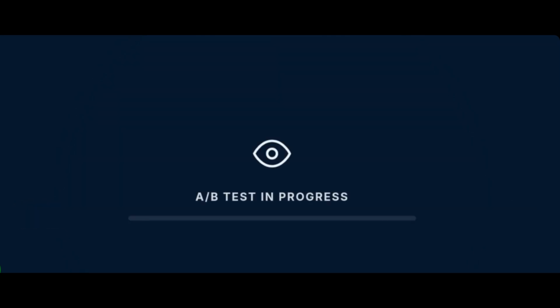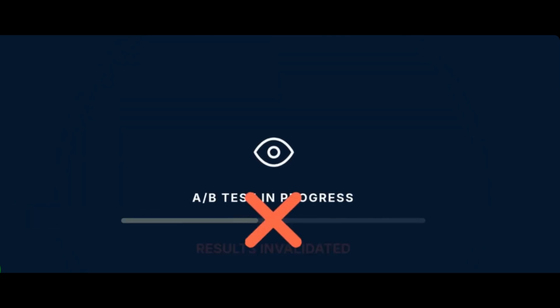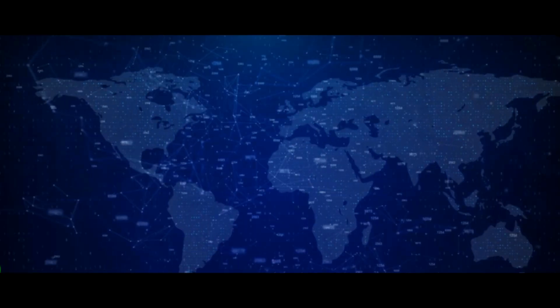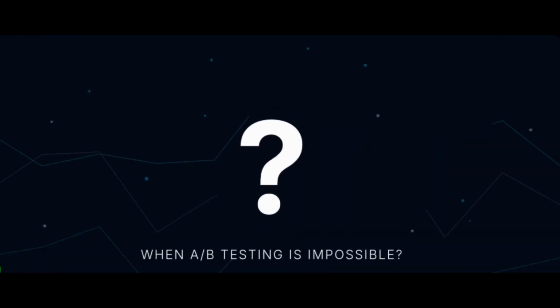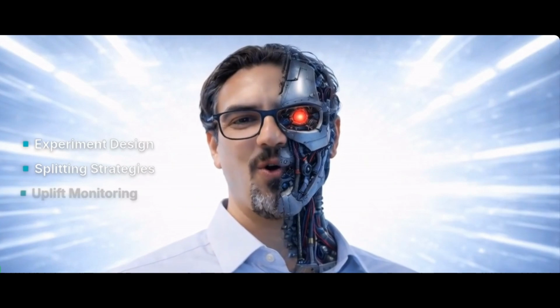Why can checking your A/B test too often completely invalidate the results? How do Google, Netflix, and Amazon safely deploy changes to millions of users? And what happens when A/B testing isn't even possible? In this video, we'll break down the core ideas behind A/B testing completely intuitively.